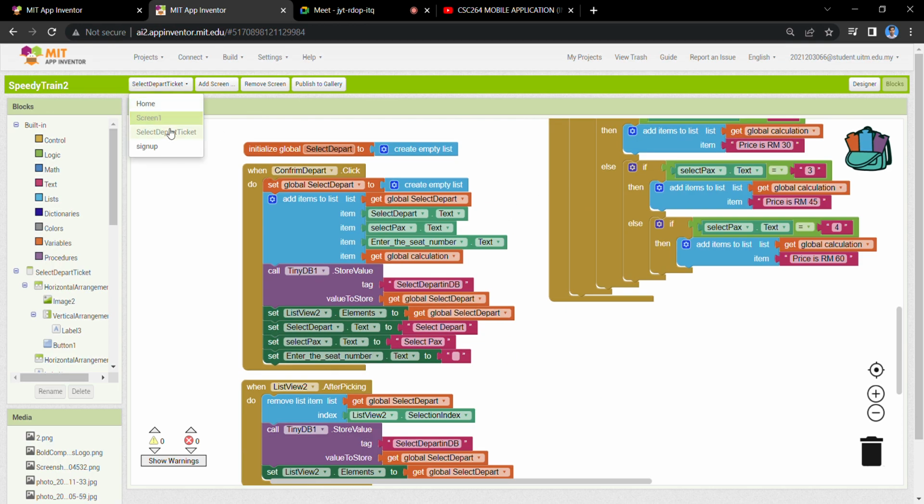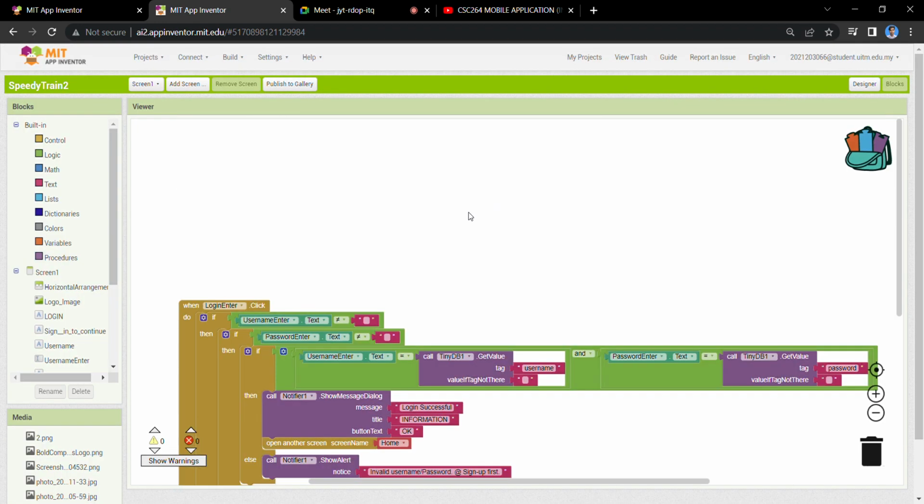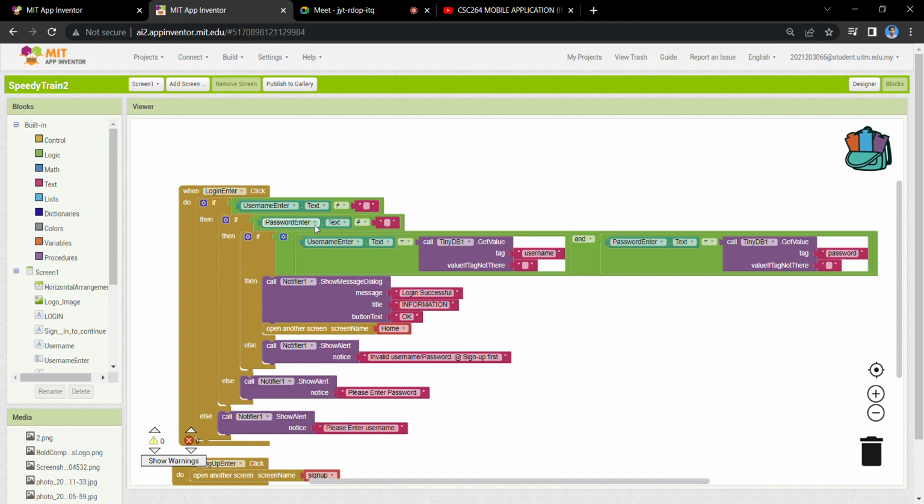my blocks. Okay, this is my blocks. This is for the login page. As you can see, the user needs to enter the username and password. If the user does not input the password, they will be notified with "please enter your password" and "please enter username". And also if the password and username don't match, it will pop up "invalid username password or sign up first". If the user logs in successfully, there will be a message "login successful" and this button is okay.